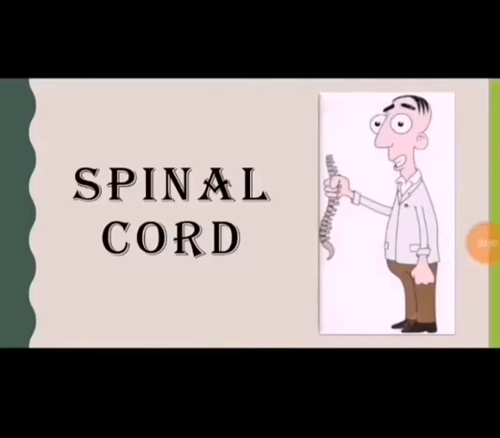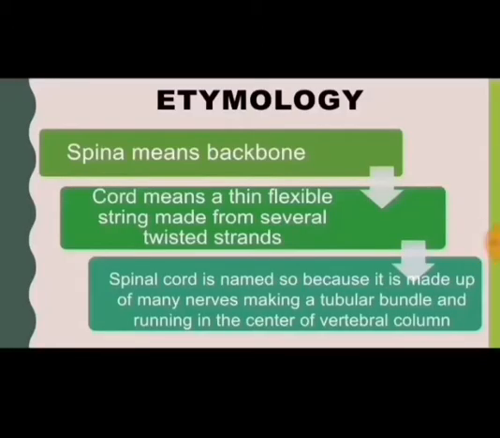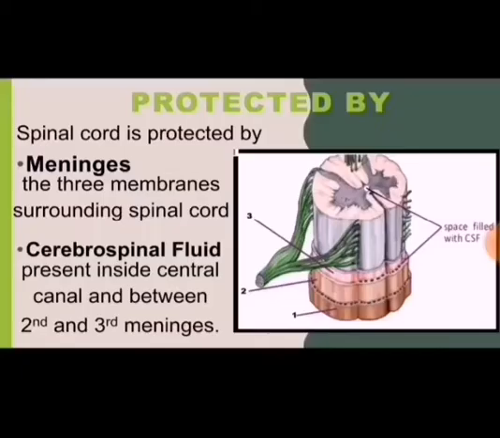Spinal cord. If we discuss the etymology of spinal cord, this word is derived from two terms: spina, which means backbone; cord means a thin flexible string made from several twisted strands. So spinal cord is named because it is made up of many nerves making a tubular bundle and running in the center of vertebral column.